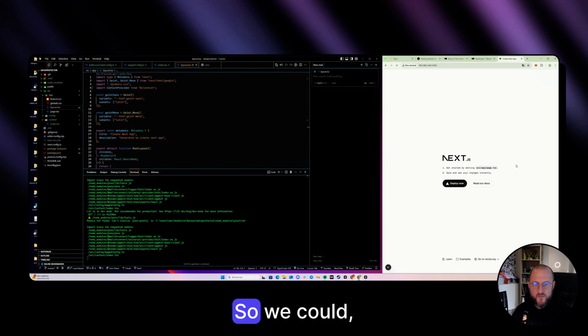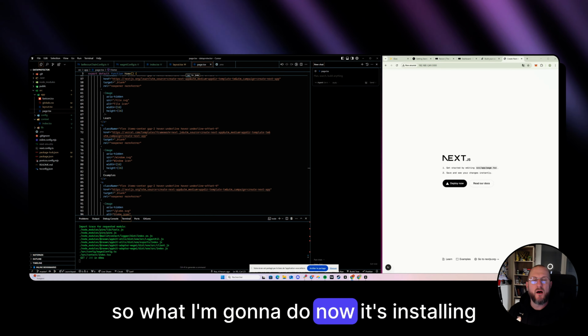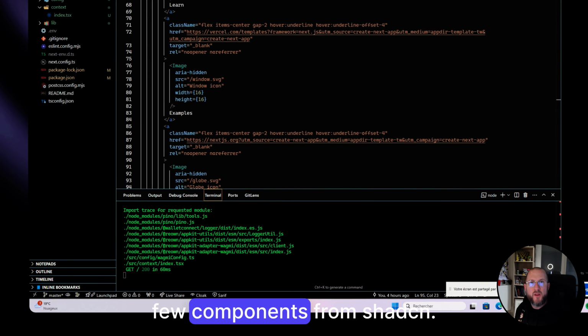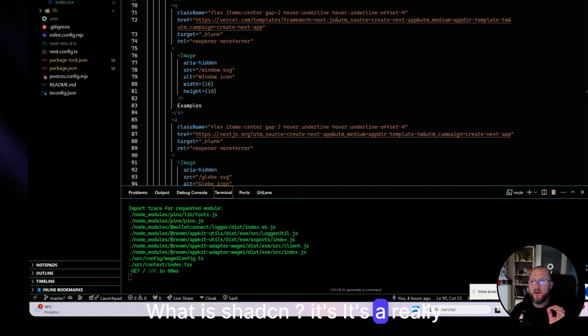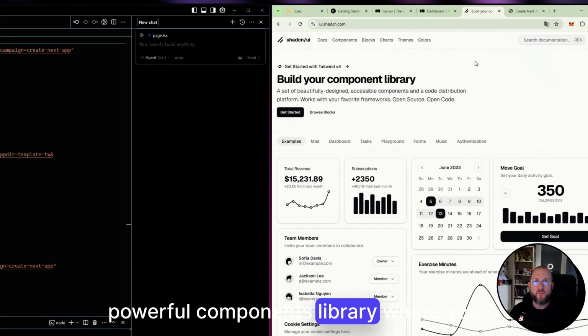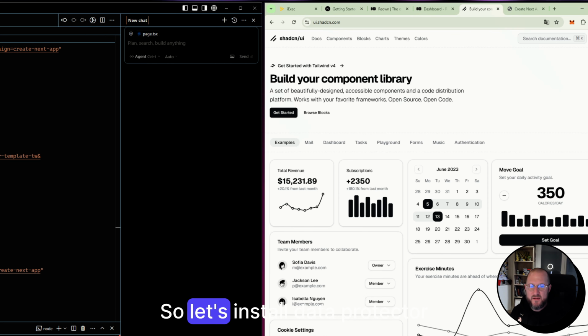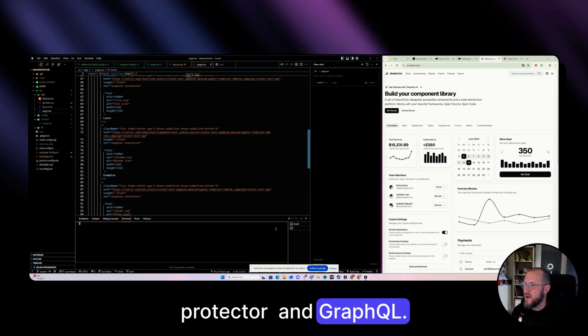No error, so we can go on. All right, so what I'm going to do now is install Dataprotector and a few components from Shadcn. What is Shadcn? It's a really powerful component library where you can find everything you need to build some really cool UX and dashboard. So let's install Dataprotector and GraphQL.